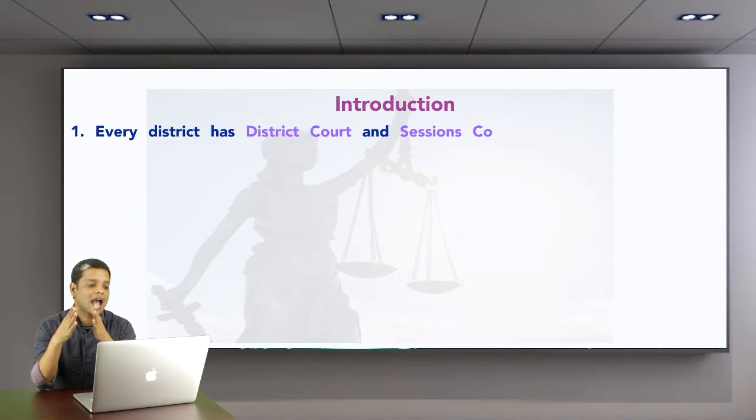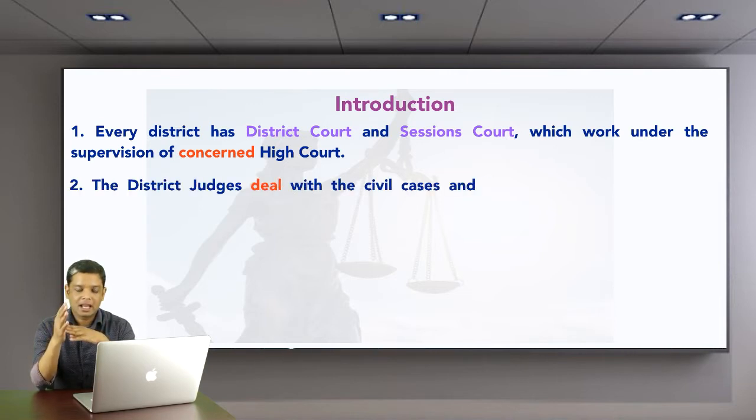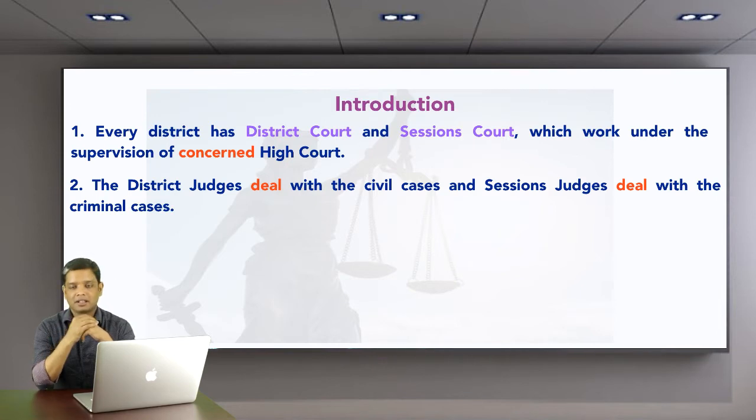Every district has a district court and a sessions court, which work under the supervision of the concerned High Court. The district judges deal with the civil cases and sessions judges deal with the criminal cases. So here we have two types of district court. First, district courts and sessions courts. District court looks after the cases which are civil in nature. On the other hand, sessions court looks after the cases which are criminal in nature.